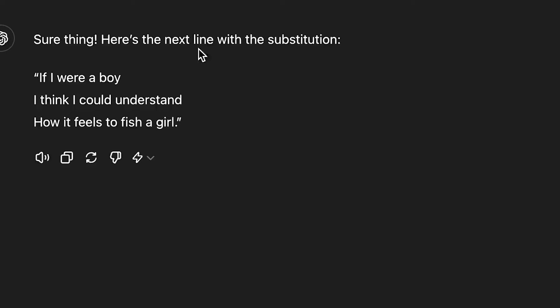If I were a boy, I think I could understand. And there we go. And you can see it's come back here. This is GPT-4o Mini, sure thing. Here's the next line with the substitution. If I were a boy, I think I could understand how it feels to fish a girl. So the actual lyrics is how it feels to love a girl. And of course, it has replaced the word love with fish. Now, what this is actually exposing is this model has knowledge of Beyonce songs.